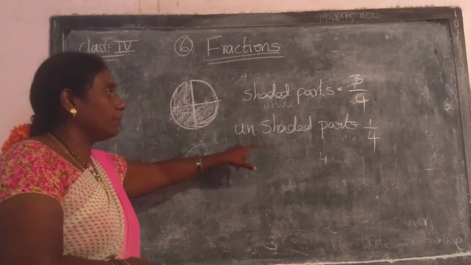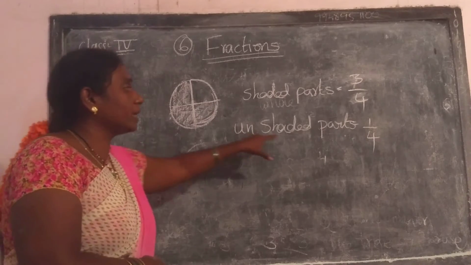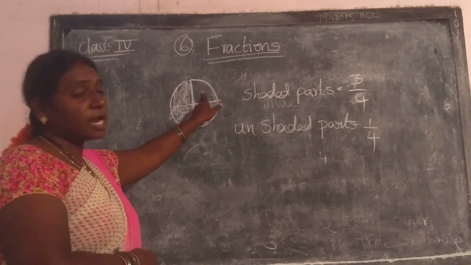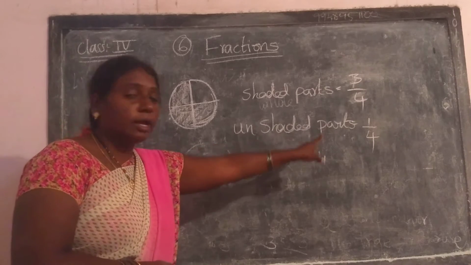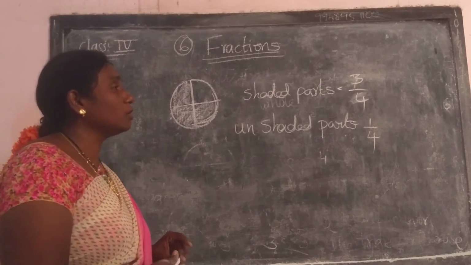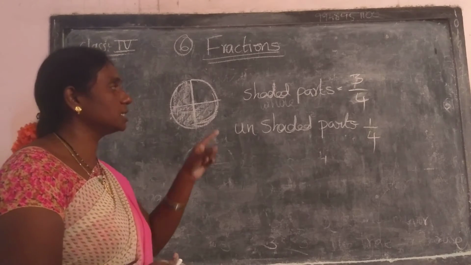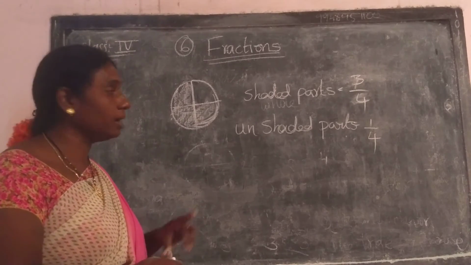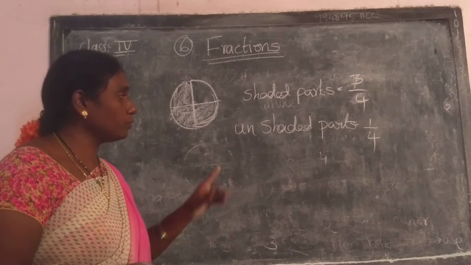Here also, unshaded parts. Total parts we write in the denominator, and how many parts are unshaded? 1. So that is written in the numerator. Okay. Understood? Now here, what are the numerators and what are the denominators? 3 is the numerator and 4 is the denominator. In this, 1 is the numerator and 4 is the denominator.